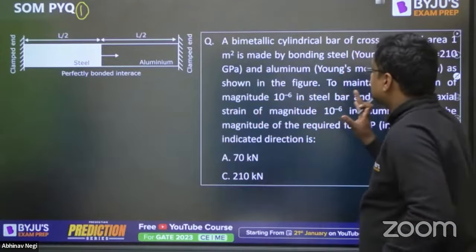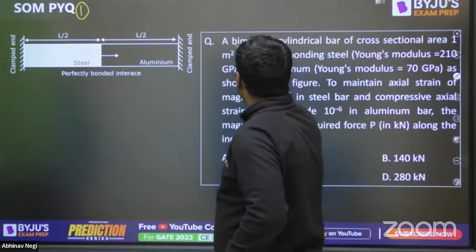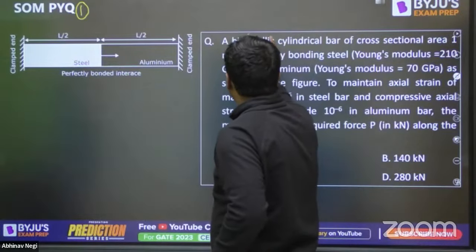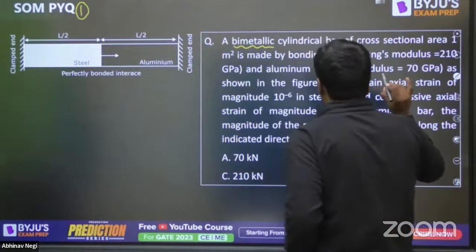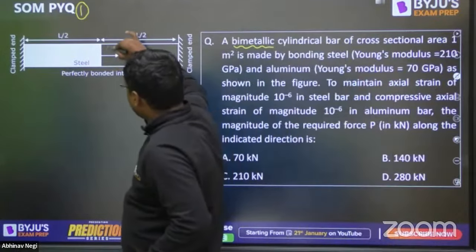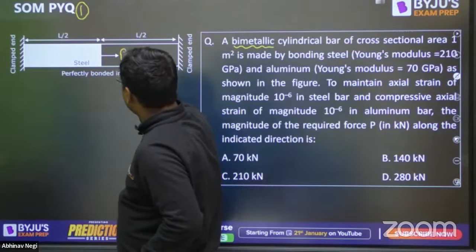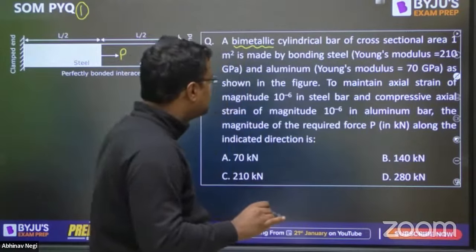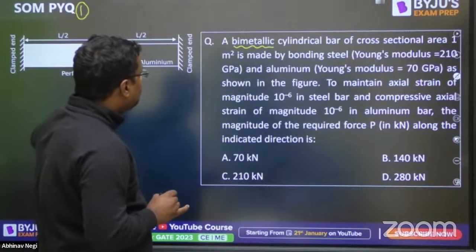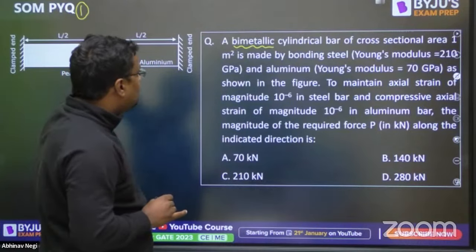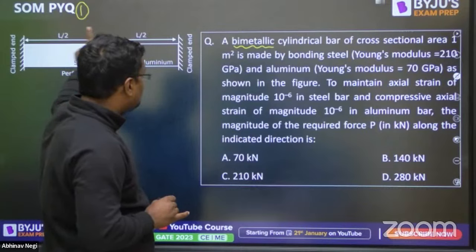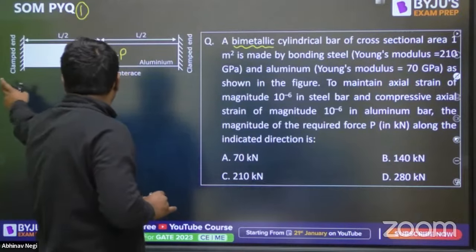So guys, this is the question. A bimetallic bar, which means it is made up of two metals. A bimetallic cylindrical bar of cross-sectional area 1 meter square, made up of steel of Young's modulus 210 gigapascal and aluminium of 70 gigapascal.